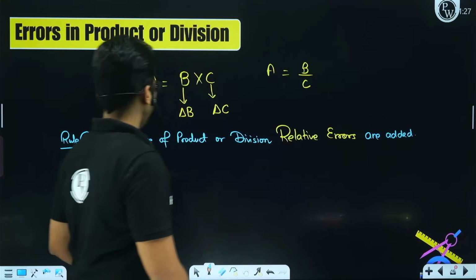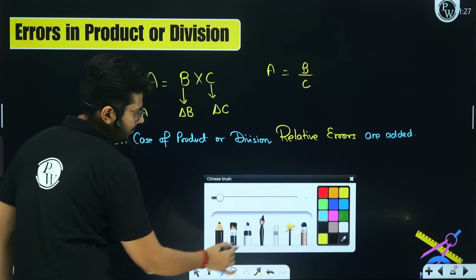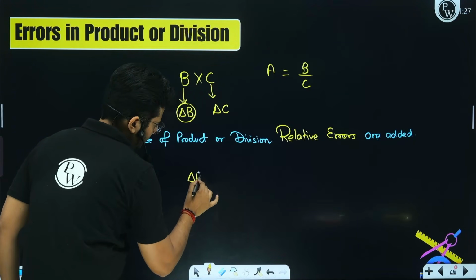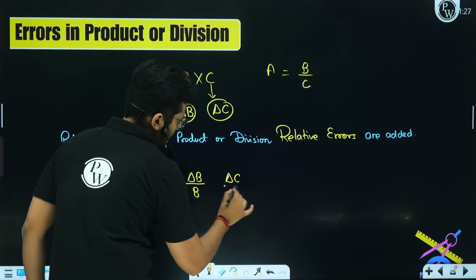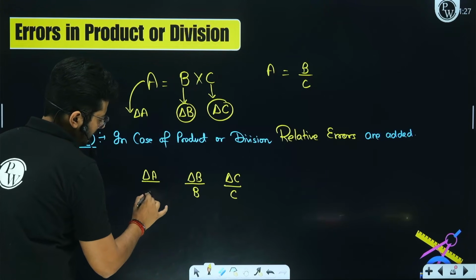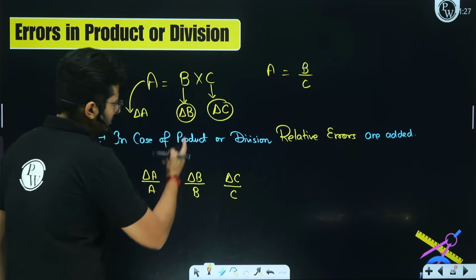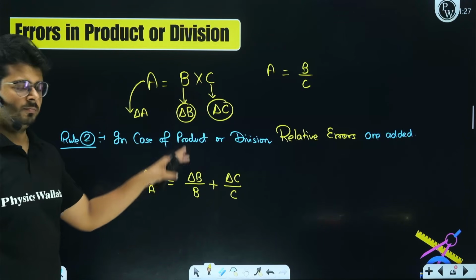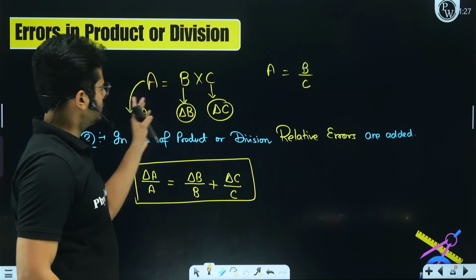All right. That means relative error of B, that is delta B upon B. Let's write it out. Relative error of B is going to be delta B upon B. Relative error of C is going to be delta C upon C, right? So relative error of A is delta A upon A. Okay. So relative error in the result, which is this delta A upon A, is equal to the summation of relative error of individual parts. So this is the relation you will have in both the cases, in this one as well as in this one.